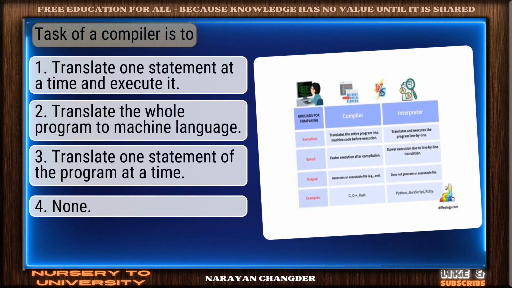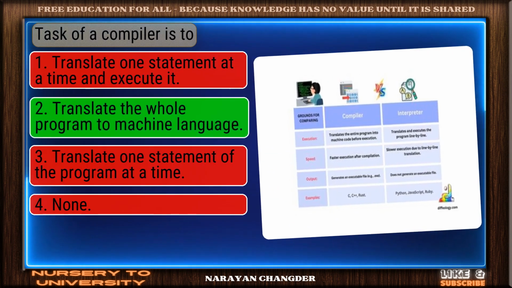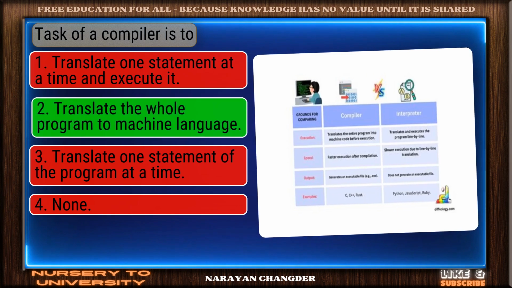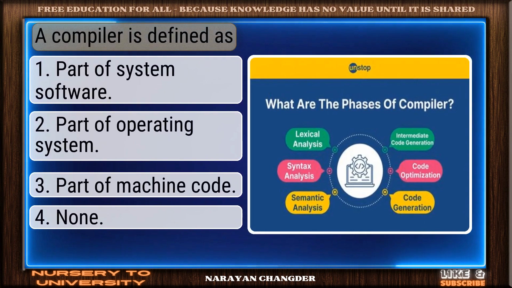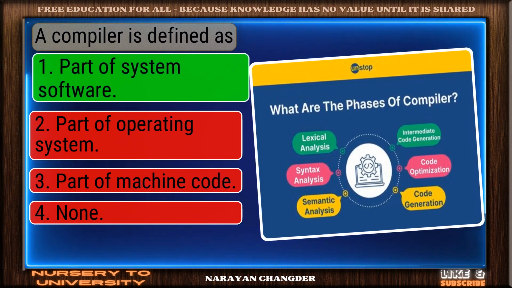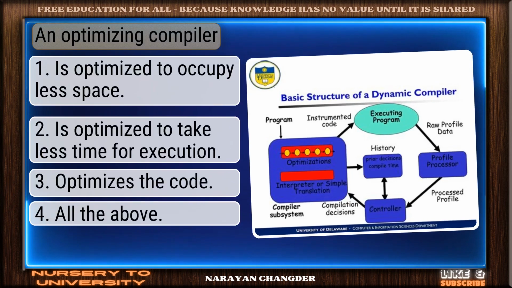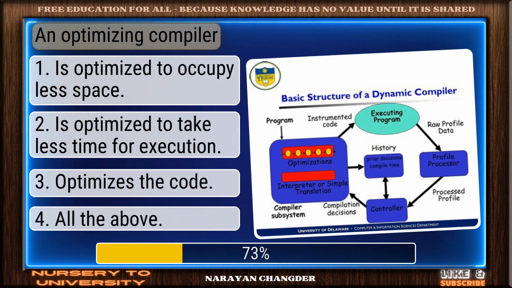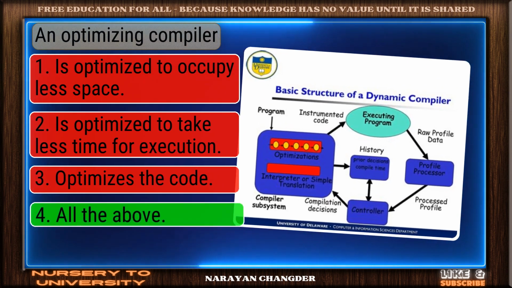Question number 68. Task of a compiler is to. Smart pick. Translate the whole program to machine language is the correct choice. Question number 69. A compiler is defined as? Well-reasoned. Part of system software is the correct choice. Question number 70. An optimizing compiler? On track. All the above is the correct answer.